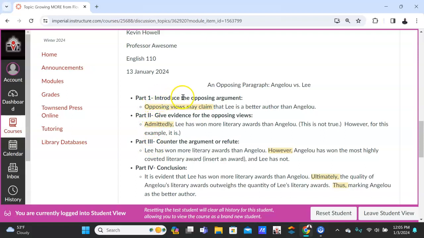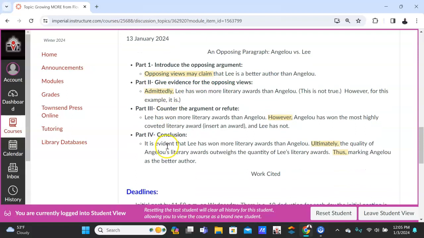Part 1 will be in bold, and then opposing views claim that, and then you choose the junkyard or Mrs. Flowers here, whatever you want. That'll be the topic sentence. Number 2, give your evidence. And 3 and 4, write it just like this, but make sure it makes sense. So if I cut out part 1, 2, 3, 4, it would flow nicely. Opposing views may claim that blah, blah, blah, admittedly, that.